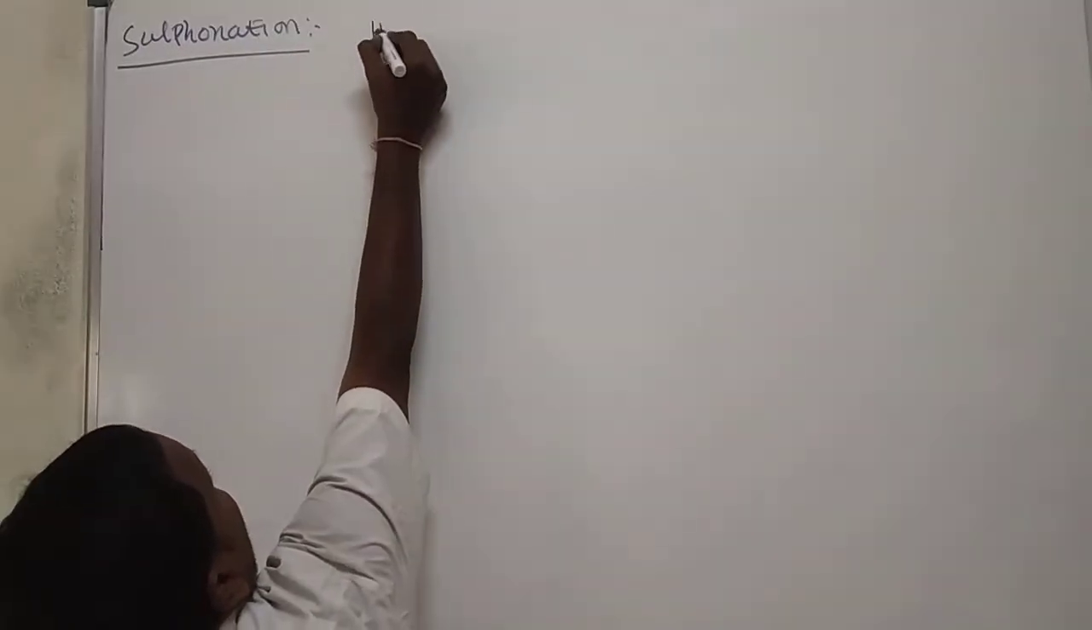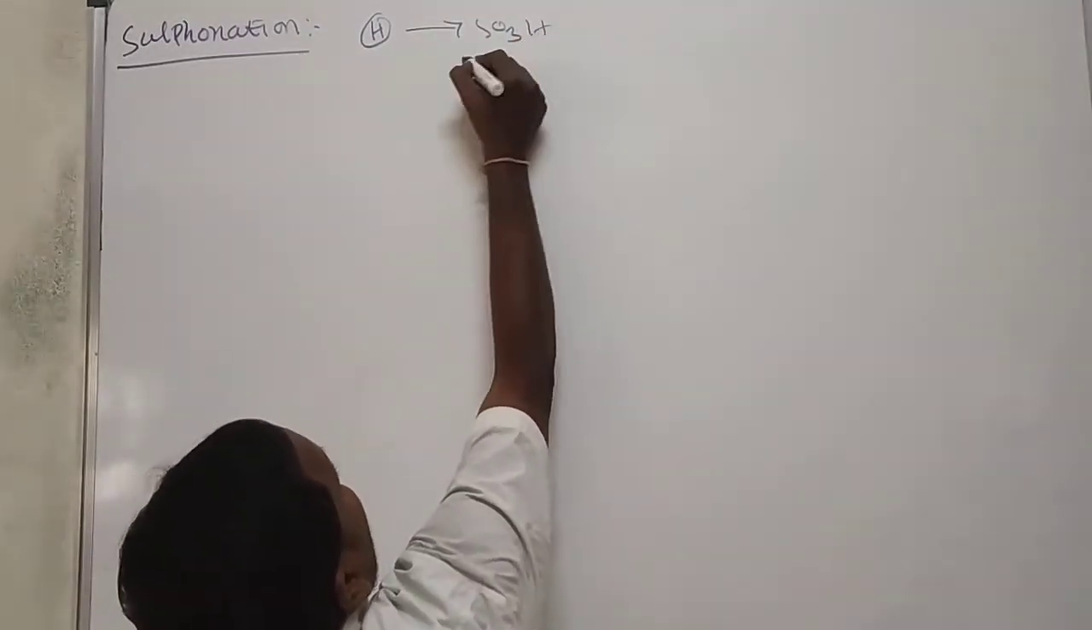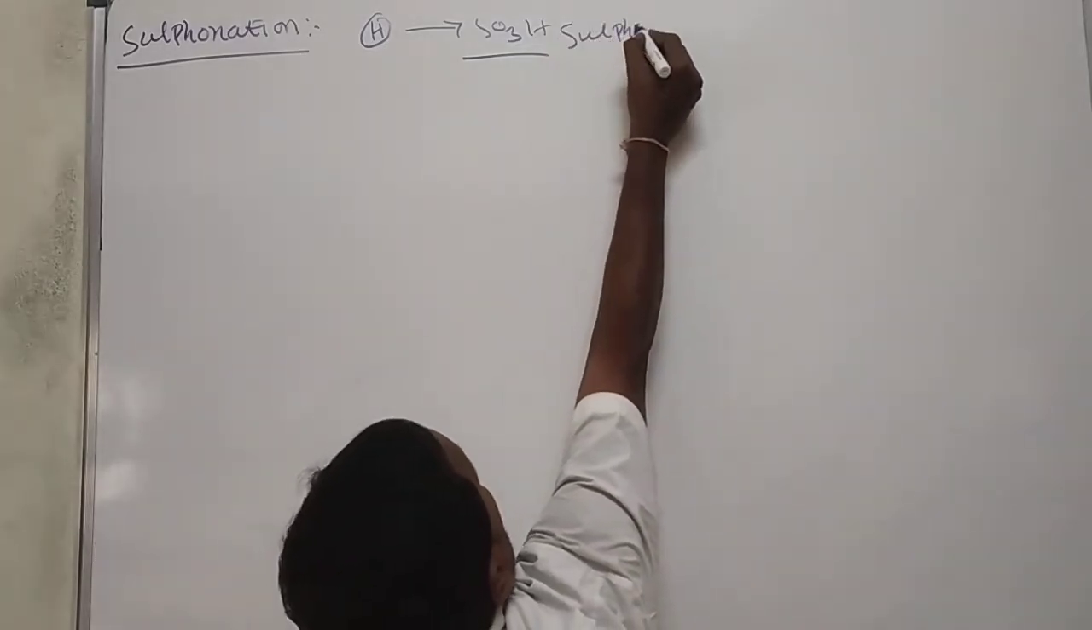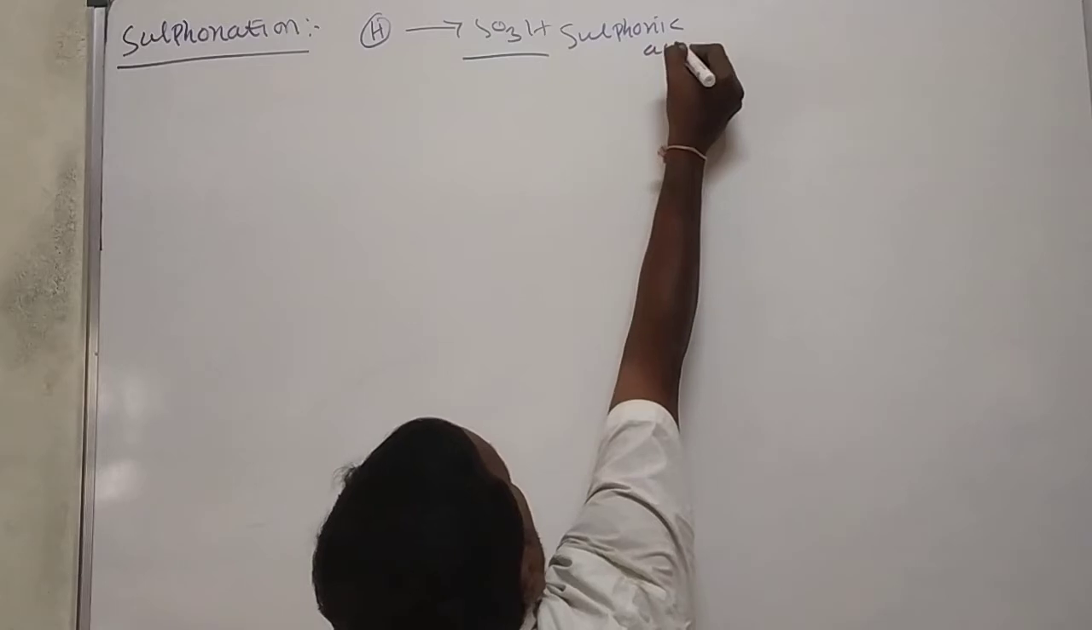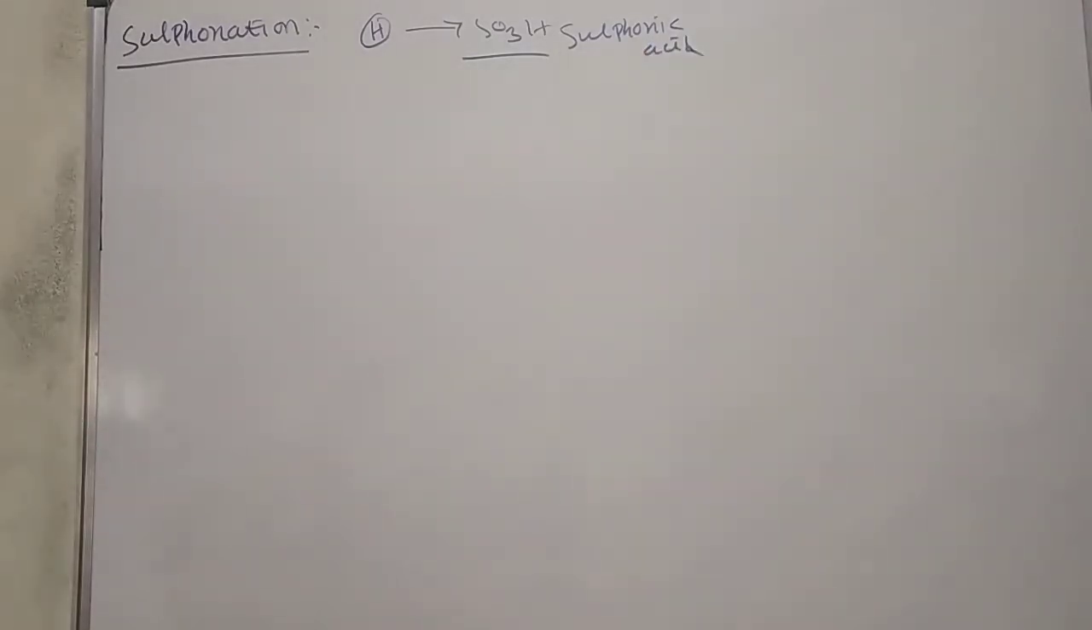Sulfonation. Okay, the substitution of hydrogen with the SO3H group. The SO3H group we call the sulfonyl group, or sulfonic acid group. The substitution of hydrogen with the SO3H group we call sulfonation. Okay, here we'll see the sulfonation reaction. What is the sulfonation reaction?